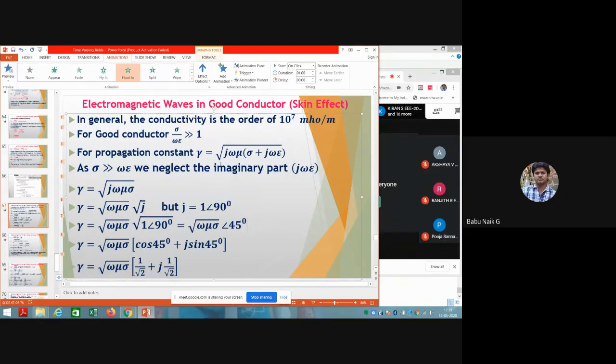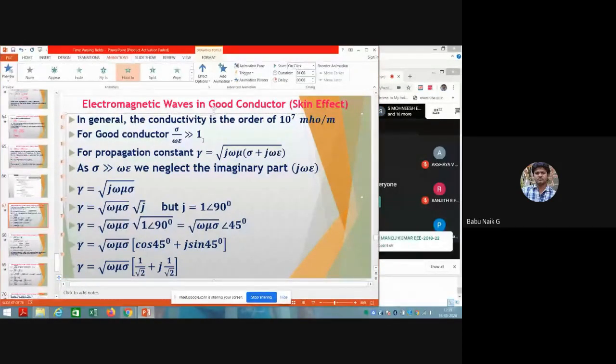When we consider a good conductor, the conductivity is very high, in the order of 10 to the power of 7 mho per meter. For example, copper, aluminum, and gold all have good conductivity. So for a good conductor, we can say that sigma by omega epsilon is greater than 1.